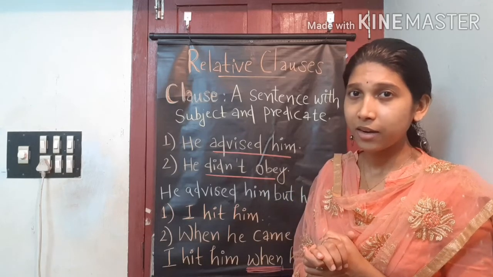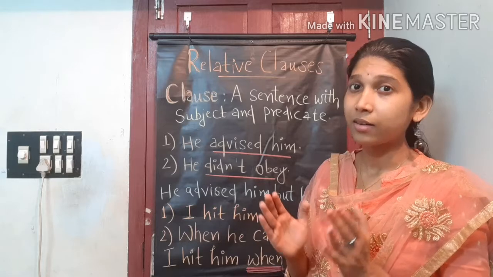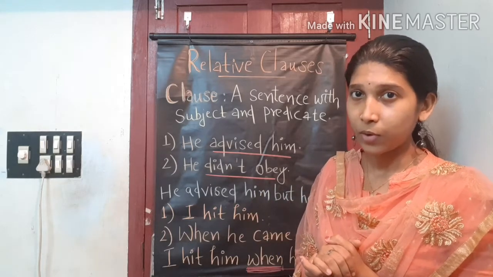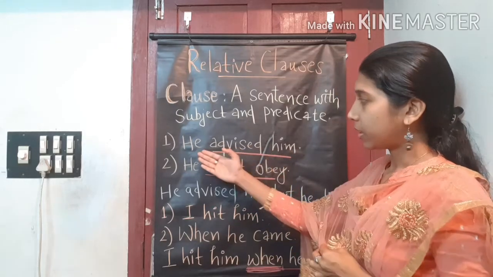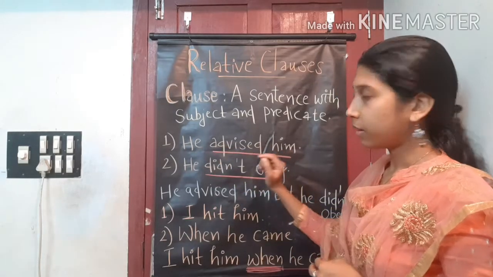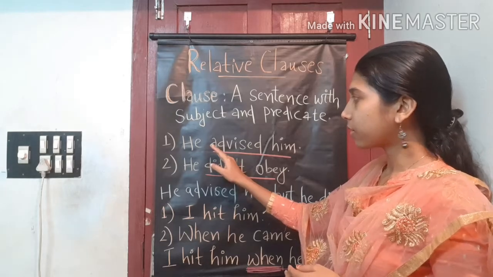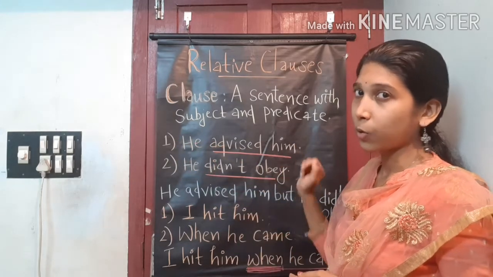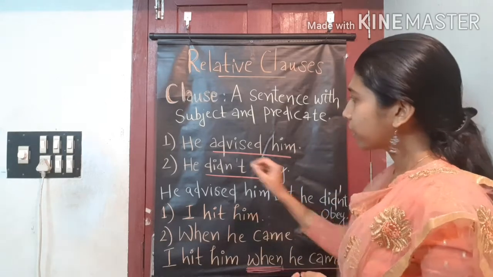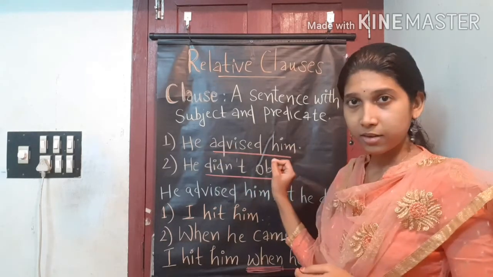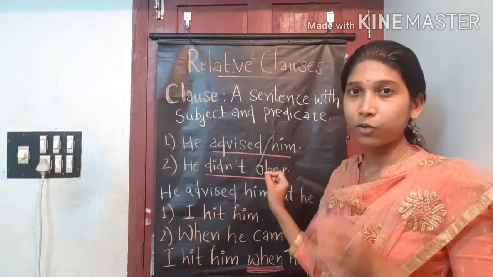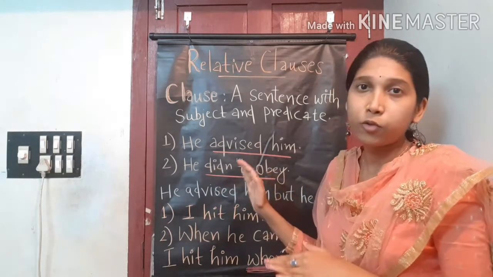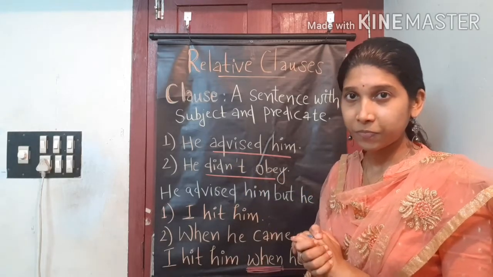So what is a predicate? A predicate is the part of a sentence except the subject. Okay, see the sentence, He advised him. So here the predicate is advised him, except the subject. This part is called a predicate. See, this is a simple sentence, right? He advised him is actually a simple sentence. And he did not obey. This is also a simple sentence.